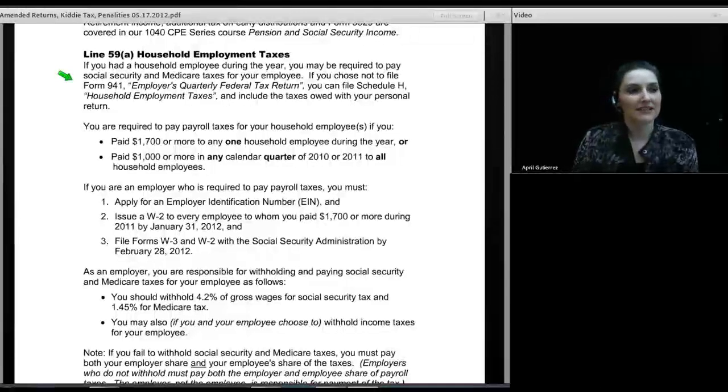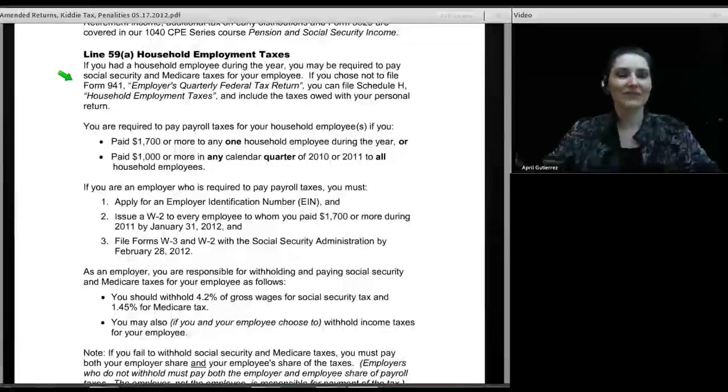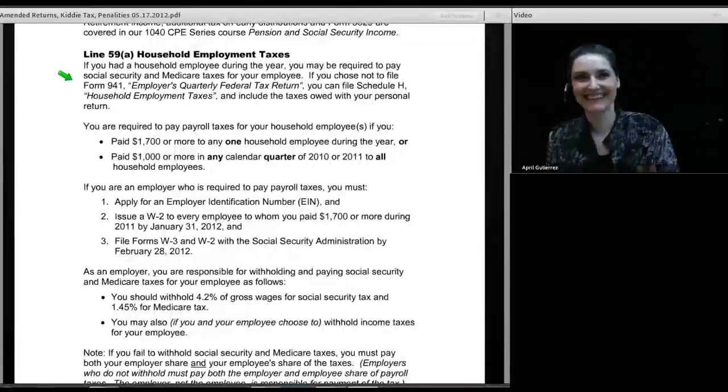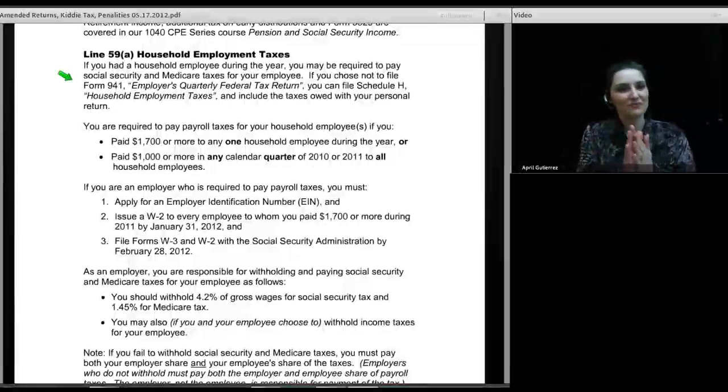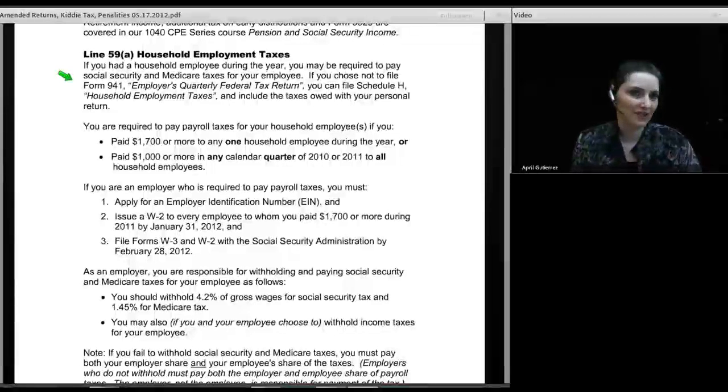Now, the IRS does have a system in place so that you don't have to W-2 every babysitter you ever hire. So you want to go out to the movies with your spouse and enjoy a night out on the town, and you pay the next door neighbor's teenage daughter $8 an hour to watch your kids so you can have an evening on the town. Are you going to have to W-2 her? Probably not. There is kind of this window where it's safe. So they do have a point where you can have babysitters and you're safe.